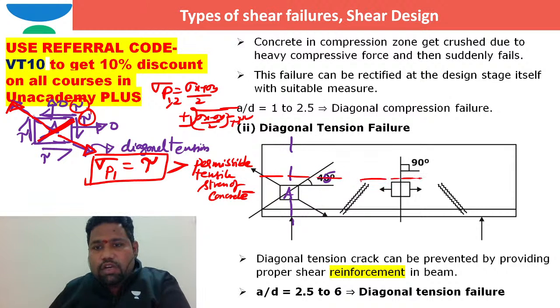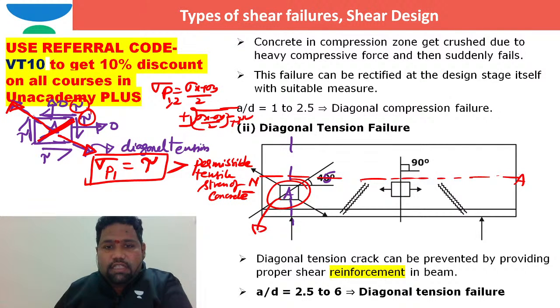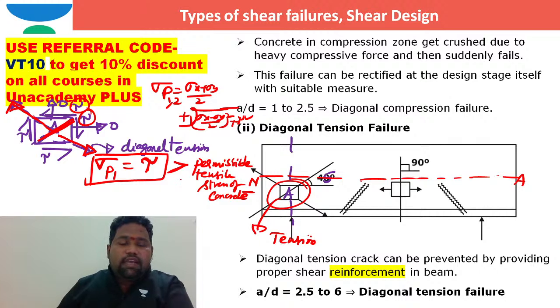This is the neutral axis, and this element I had taken is in the tension zone. Will you accept this is in the tension zone? In the tension zone, the crack will happen, and this plane will act at an angle of 45 degrees.